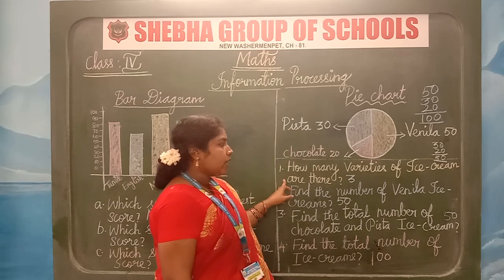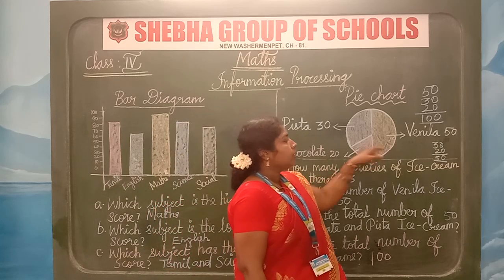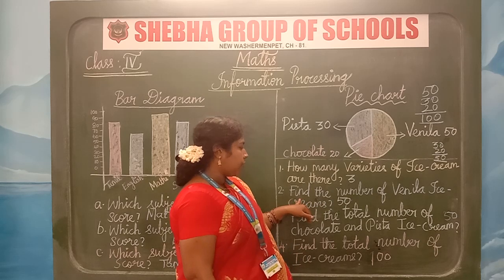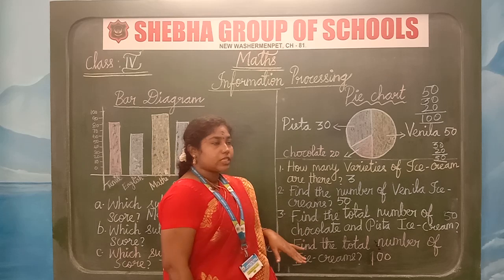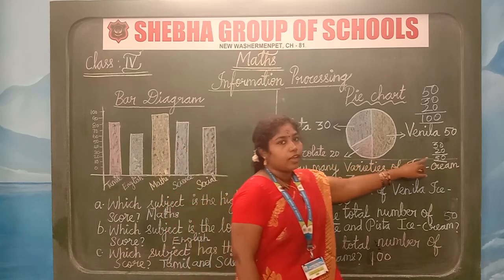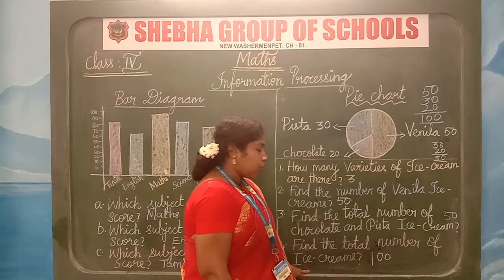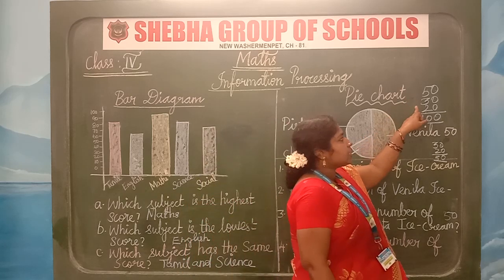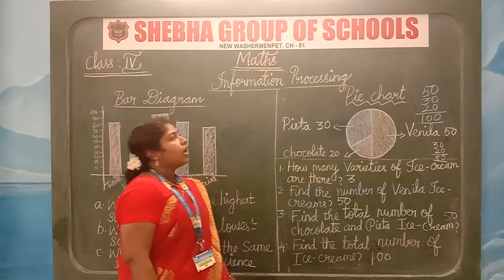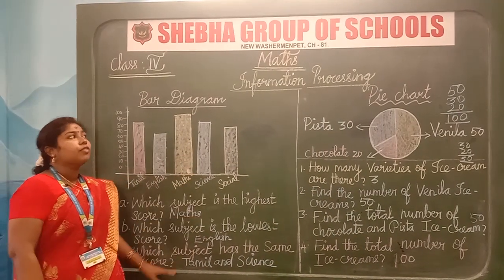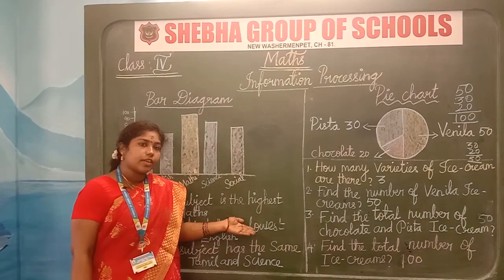So how many varieties of ice cream first? 3. Now find the number of vanilla ice creams. 50. Find the total number of chocolate and pista ice creams. 30 plus 20 we get 50. Find the total number of ice creams. So 50 plus 30, 80, 80 plus 20, 100. So 100 ice creams. I hope everyone understands the concept of information processing. Clear, children? Students, I think you all understand the concept of time and information processing.